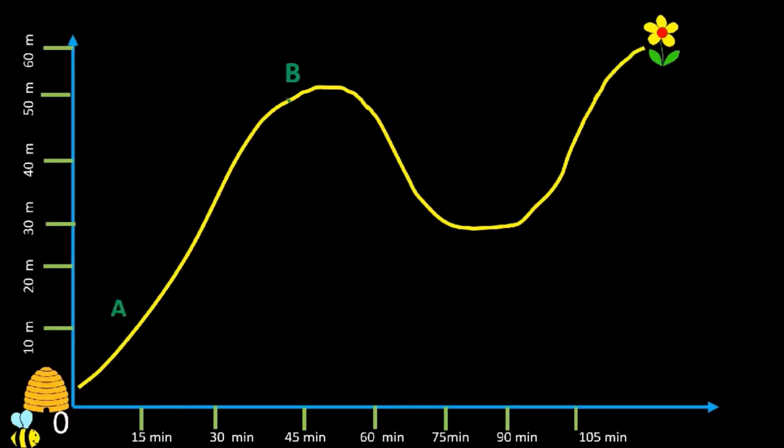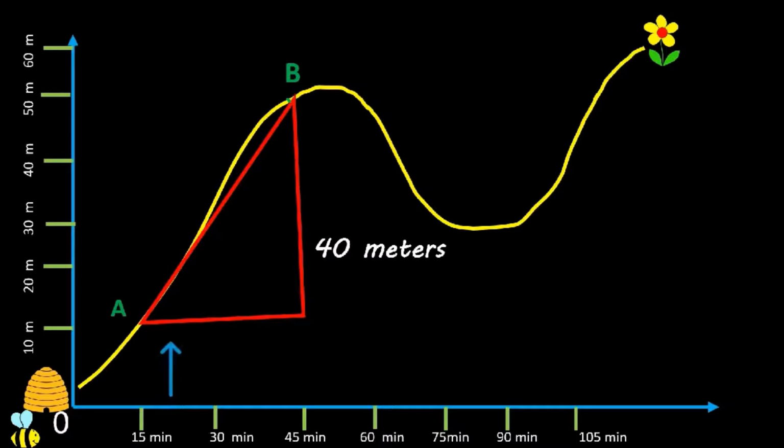Let A and B be 2 points on the graph. Then the distance between these 2 points will be 50 meters minus 10 meters. And the time taken to cover the distance between these 2 points will be 45 minutes minus 15 minutes. This will give us a right angle triangle whose perpendicular is 50 minus 10 meters, that is 40 meters, and base is 45 minus 15 minutes, that is 30 minutes. Although the bee has taken a curved path between these 2 points, we are interested in constant motion, so we take into account the straight line between these points.